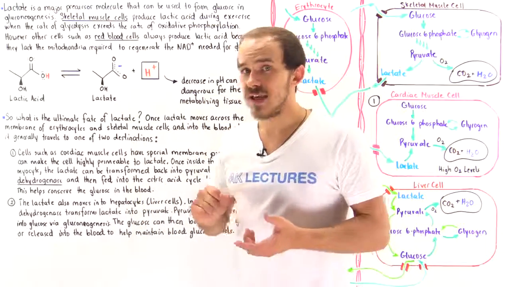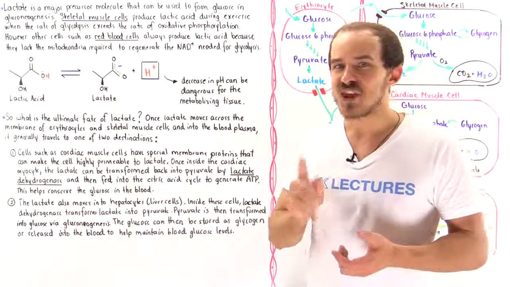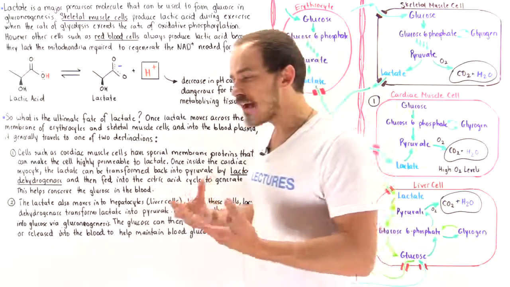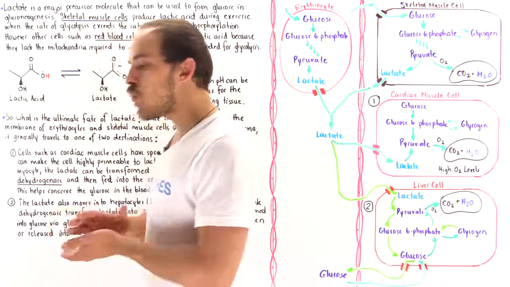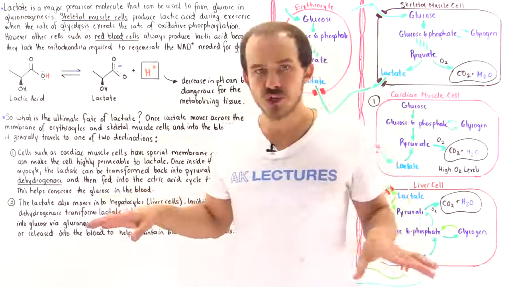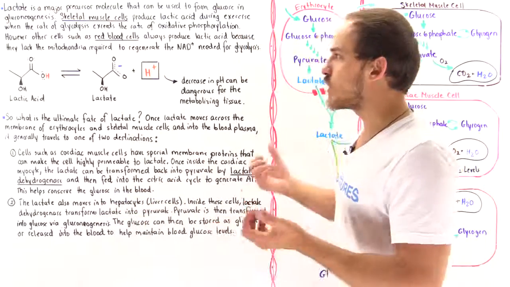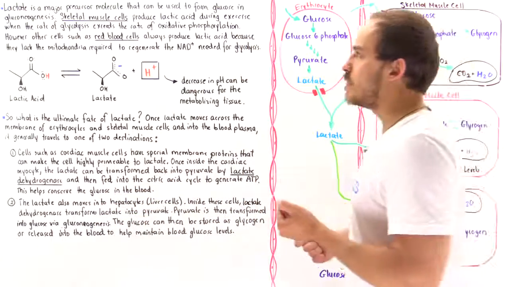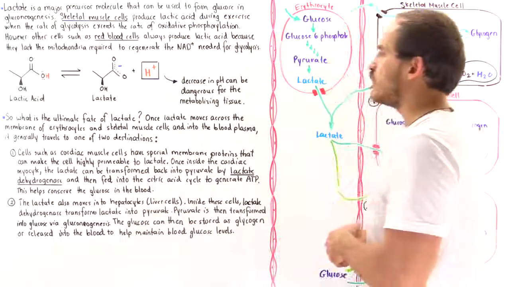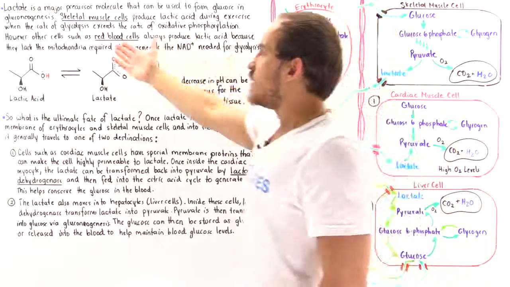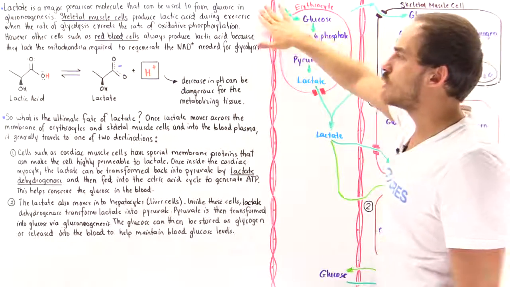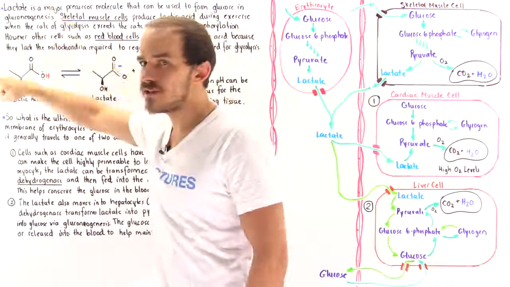But red blood cells don't have organelles. They don't have any mitochondria. And what that means is they don't have the cell machinery needed for aerobic respiration. So red blood cells only use anaerobic cellular respiration to produce ATP molecules. And so red blood cells produce many of these lactate molecules. So once again, lactate is the major precursor molecule that can be used to form glucose in gluconeogenesis.